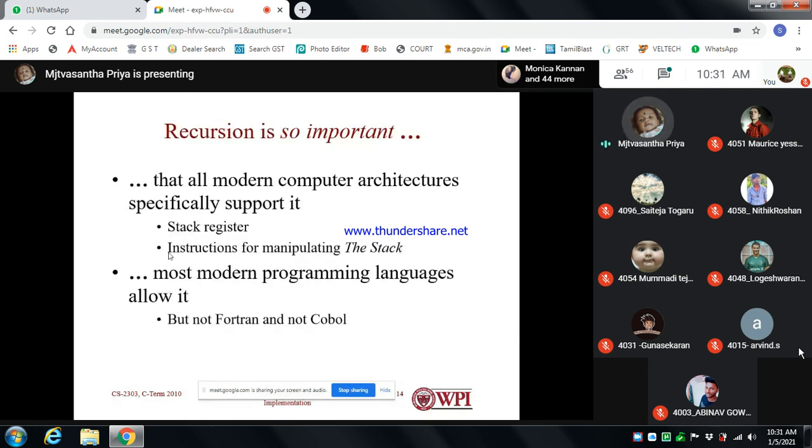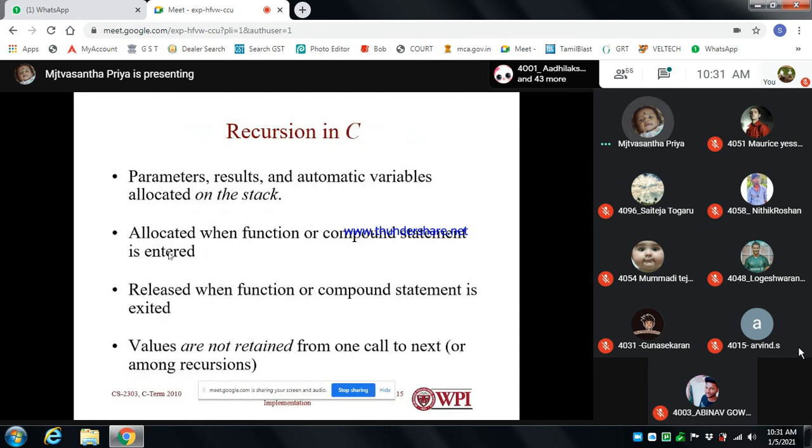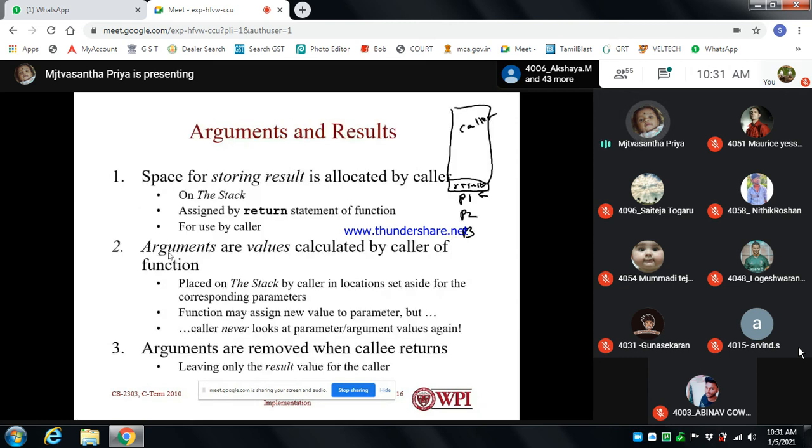So recursion: all modern computer architectures specifically support a stack register and frame pointers. That is called the stack register, with instructions for manipulating the stack, which most modern programming languages use, but not Fortran and not COBOL. So recursion in C means it will process the parameters, results and automatic variables. They are also allocated on the frame, which is the stack. They are allocated when the function or compound statement is entered, and released when the function or compound statement is exited. So values are not retained from one call to the next. So this is recursion.